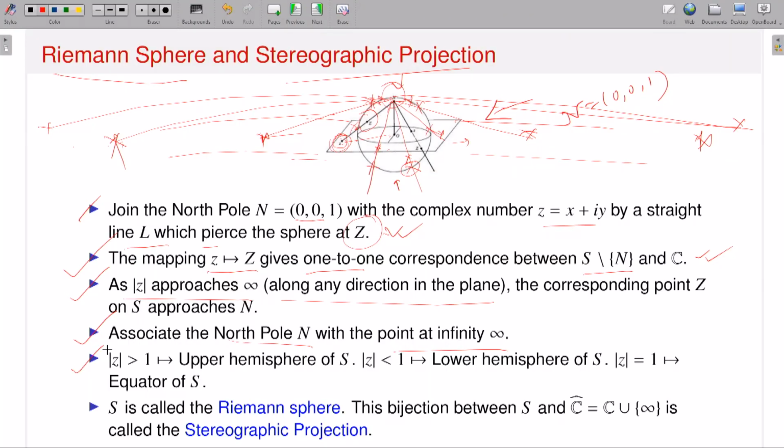So for example, if mod z is greater than 1, that means, say, z equal to 1, or x squared plus y squared equal to 1, or mod z is 1.